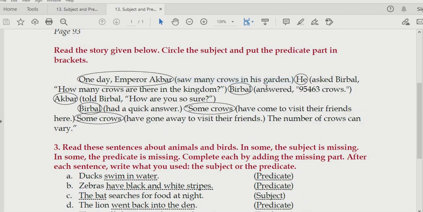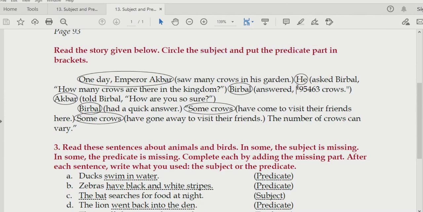And you may ask the question, where does the predicate end? It starts from here, but where does it end? It ends at the end of the sentence itself. So you might have understood by now that it is very easy to find out subject and predicate in a sentence.